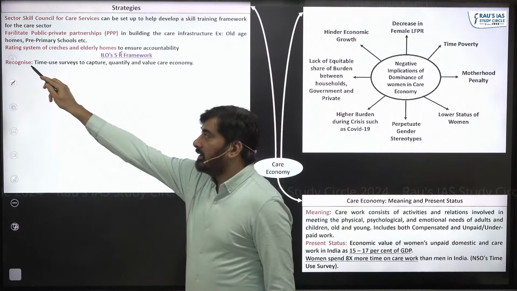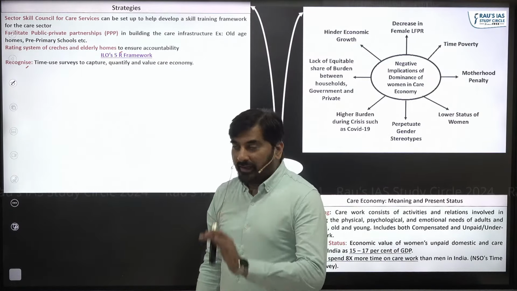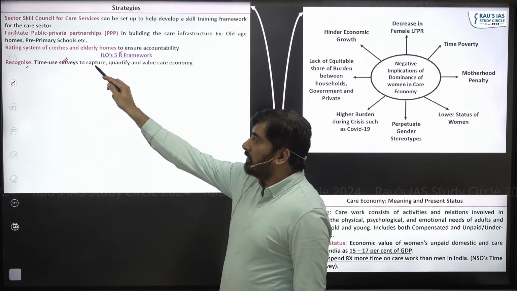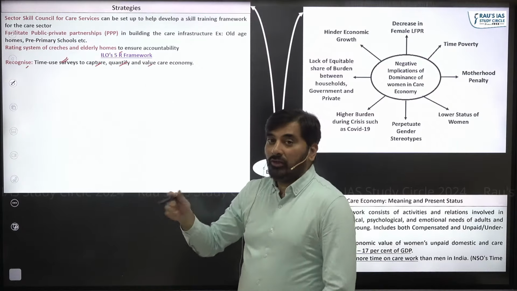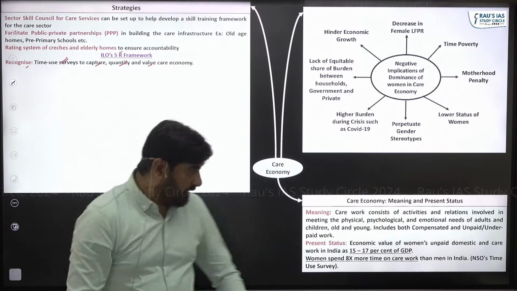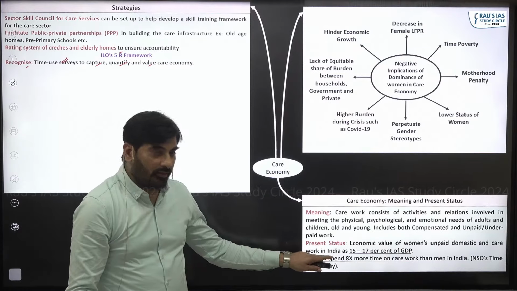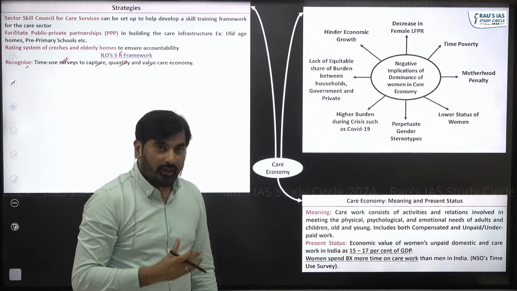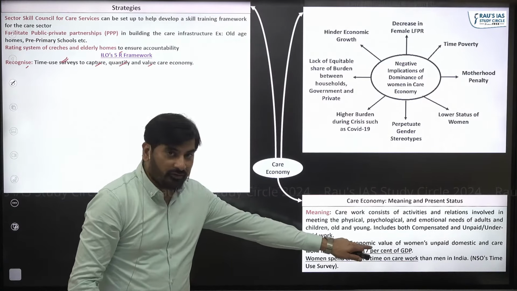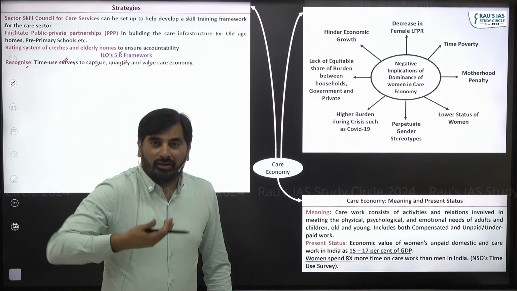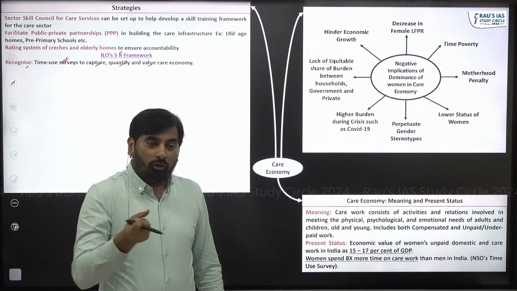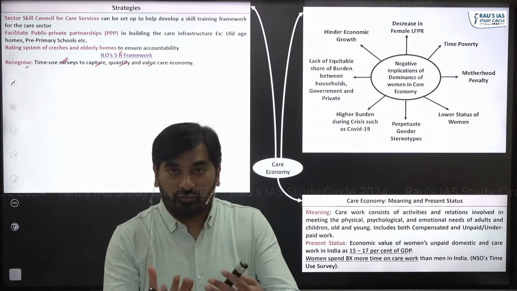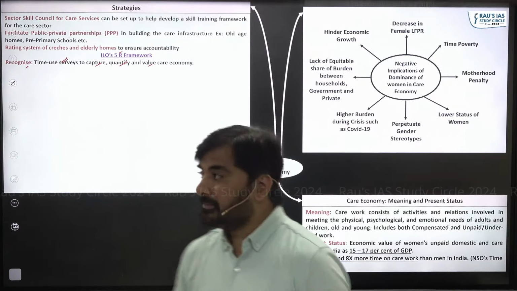The first R is recognize. Recognize means we have to regularly carry out time use surveys in order to capture, quantify, and value the care economy. Think of it. The economic survey has done that, right? It has tried to capture the contribution of women to the economy in the care sector, which is like 15 to 17. If you are able to do it on a regular basis, we can identify the contribution of women to the economy. And by identifying that, the status of women in our economy would increase.